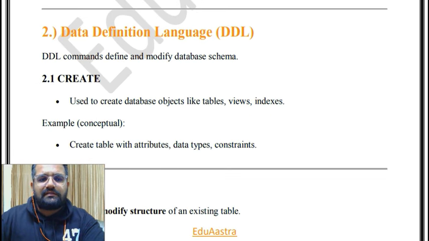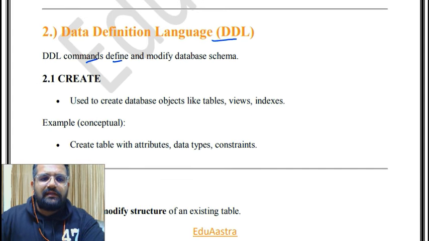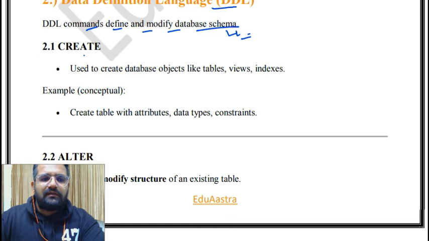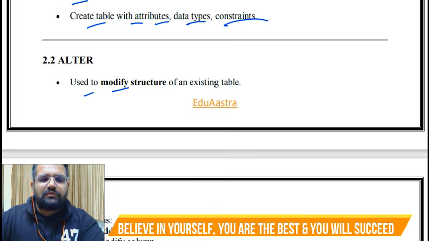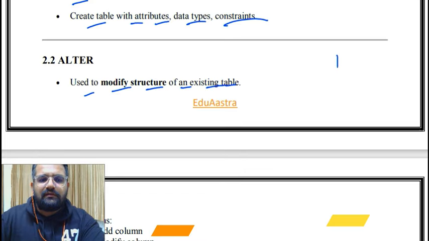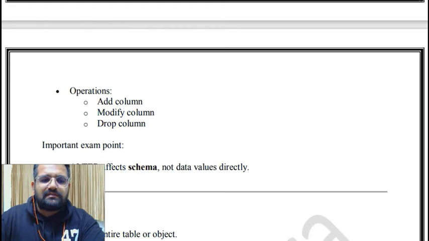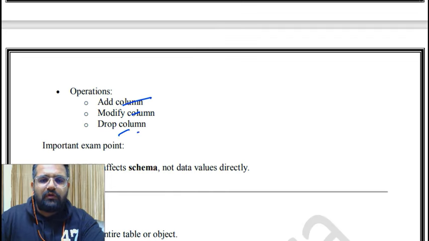Now Data Definition Language, DDL. DDL commands define and modify the database schema, that is the database tables. CREATE is used to create database objects like tables, views, indexes. An example is CREATE TABLE with attributes, data types or constraints. ALTER is used to modify the structure of an existing table. If one table is there and you have to alter something in it, the word for that is ALTER. Operations are add column, modify column, drop column.